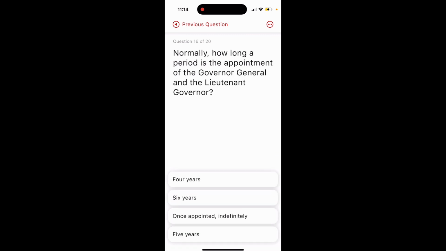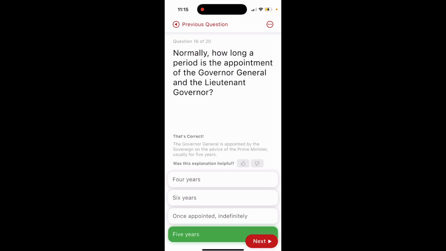Question 16. Normally, how long is the appointment of the Governor General and the Lieutenant Governor? 4 years, 6 years, once appointed indefinitely, 5 years. The answer is option 4, 5 years.